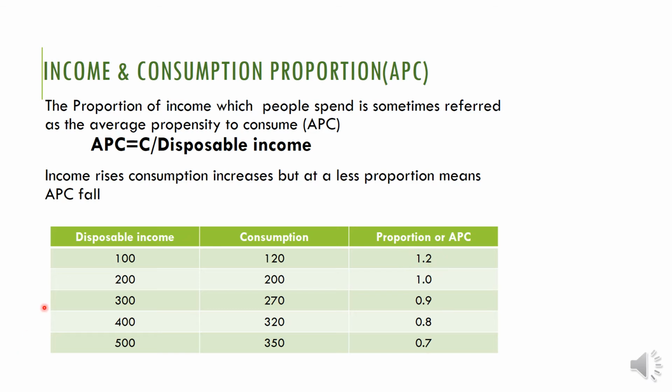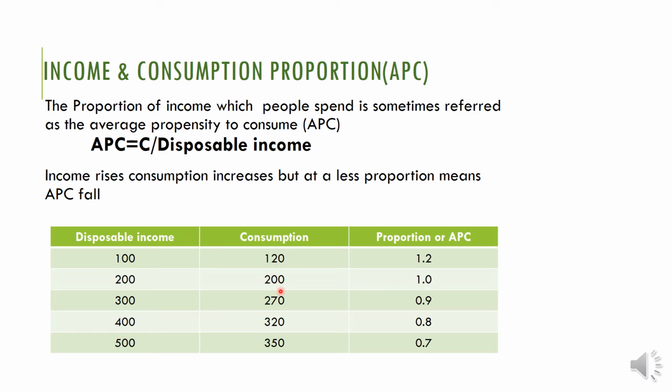Clear? When your income increases from 100 to 200, consumption also increases, isn't it? From 120 to 200. But average propensity to consume, that means 200 consumption divided by disposable income, 200 divided by 200, that is how much? 1. That means what happened to the average propensity to consume? It reduces. Clear? Understood?